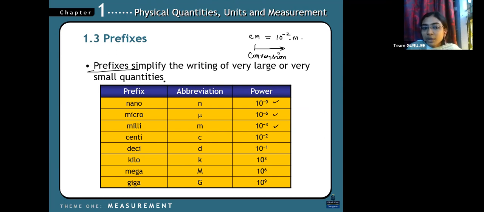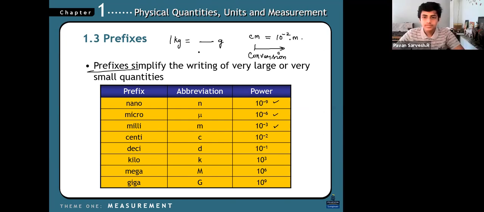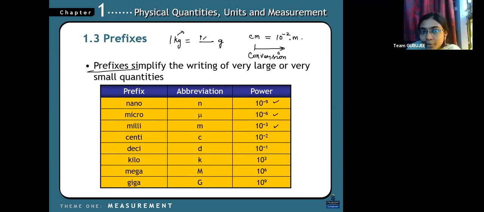So, kilo. 1 kilogram is equal to how much grams? 1000. Yes, instead of kilo, you can put 1 into 10 power 3, which means 1000 grams. So, 1 kilo is equal to 1000 grams. You know the difference now? Just take down the power, abbreviation, and the prefixes. Okay?